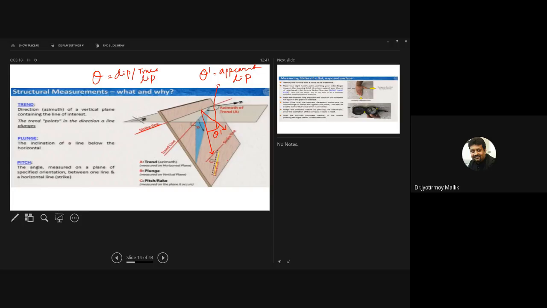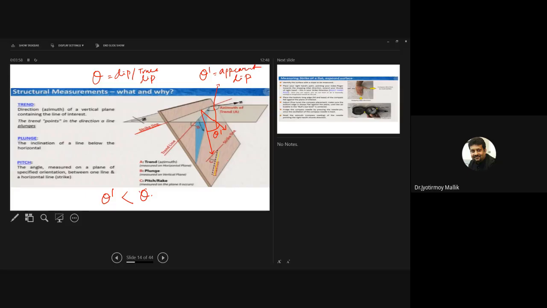So apparent dip is the dip measured on a traverse which is not perpendicular to the strike, which is not along the dip direction. And remember that apparent dip theta dashed is always less than theta. So true dip must be greater than the apparent dip. There is a geometrical relationship between the apparent dip and true dip that you can calculate, which we will do in our lab class.